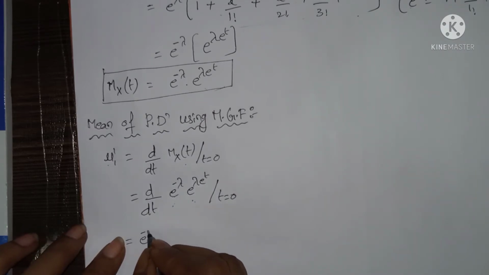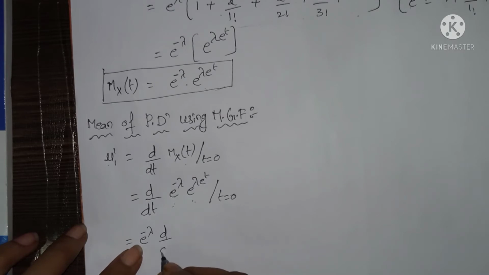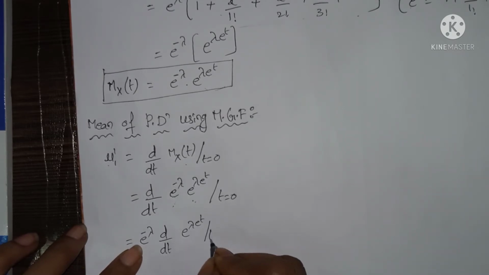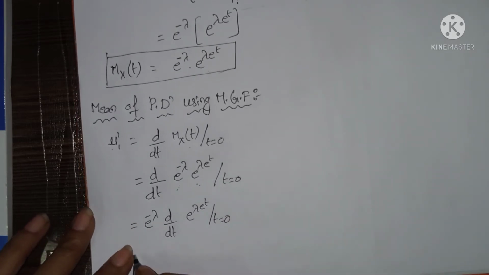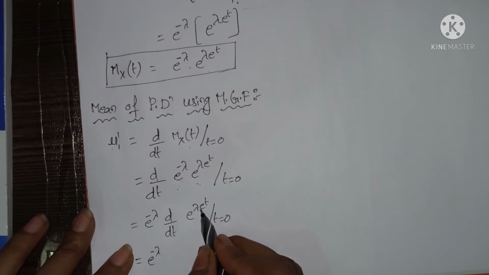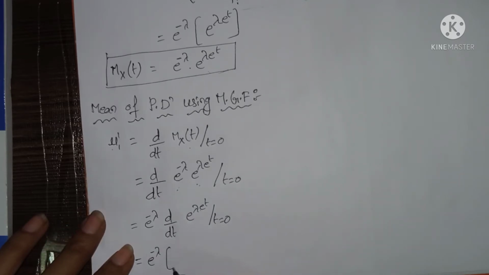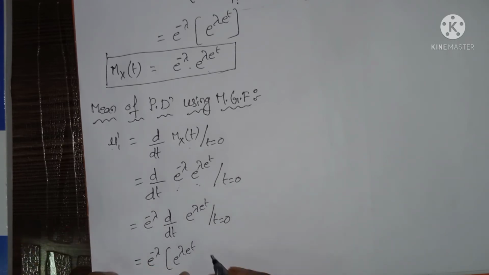So e power minus lambda into d by dt of e power lambda into e power t, where t equals 0. Differentiation of e power x is e power x, so e power lambda into e power t, and again we have to differentiate the exponent, so we get lambda into e power t, where t equals 0.